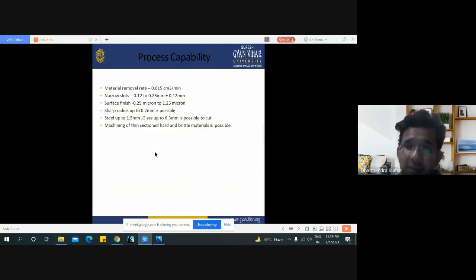Here is the process capability, or we can say the capability of abrasive jet machining. Material removal rate can be 0.015 centimeter cube per minute. For narrow slots, it would be 0.1 to 0.25 mm, plus minus 0.12 mm. Surface finish 0.25 micron to 15 micron. Sharp radius of up to 0.2 mm is possible by abrasive jet machining. And for materials, if you are using steel, then up to 1.5 mm, glass up to 6.3 mm is possible to cut.